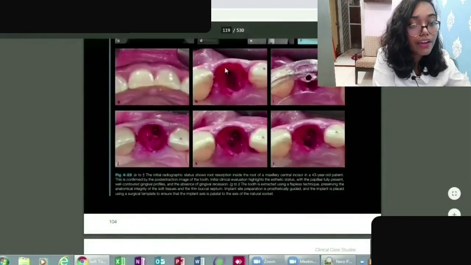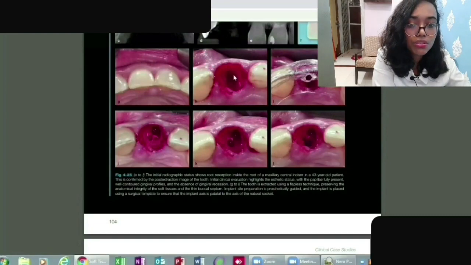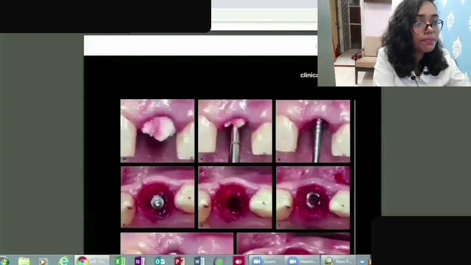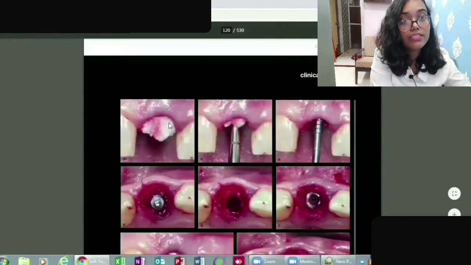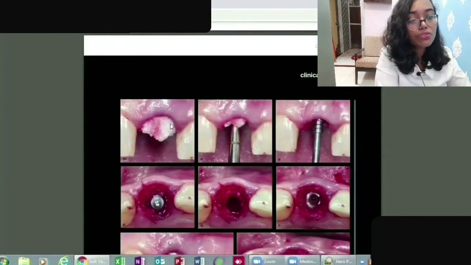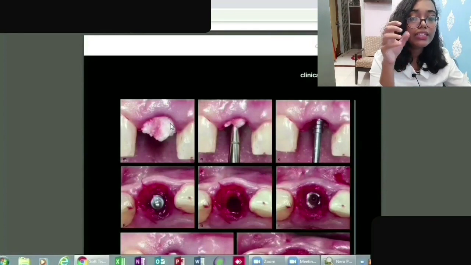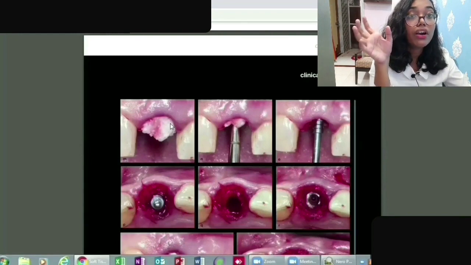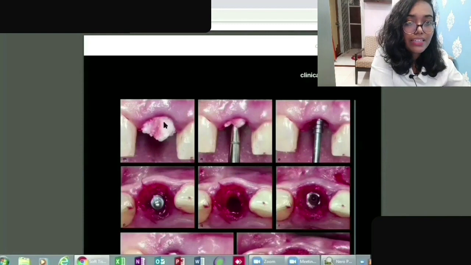And as to why they have done the immediate implant, let's find out. Here you can see in image H that they have extracted the tooth, followed by gap filling. They said something about gap filling, right? So in the M image you can see that they have first filled the gap, because sometimes when you are placing the implant, the implant size and the size of the tooth which you have extracted are not necessarily the same.